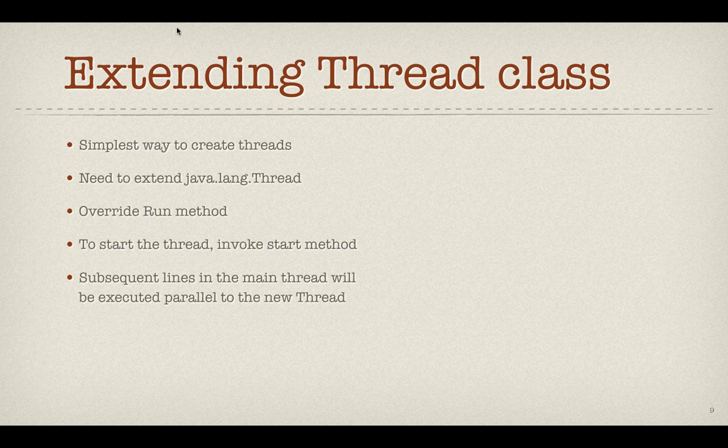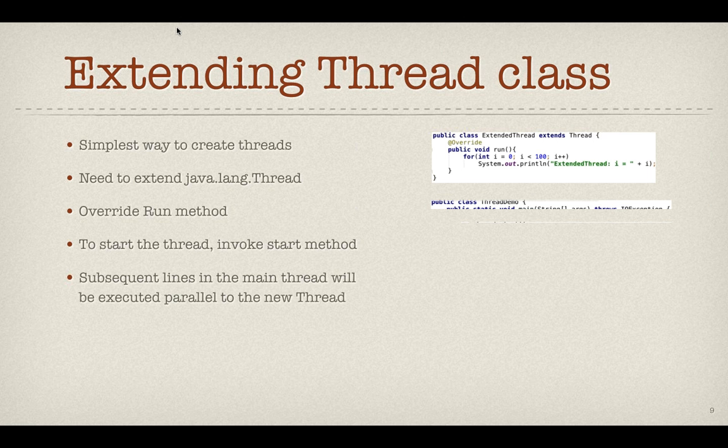Now, to create threads, there are two ways. One is we can extend the Thread class, and another is we can implement the Runnable interface. When we extend the Thread class, we have to override the run method, and when implementing Runnable, we have to implement the run method. The difference is that the Runnable interface doesn't have any default definition for the run method, whereas the Thread class has a default definition. We can directly call the start method to start a thread, whereas for Runnable, you have to create a new Thread object, pass that Runnable object, and then call thread.start for the new thread object that you've created.